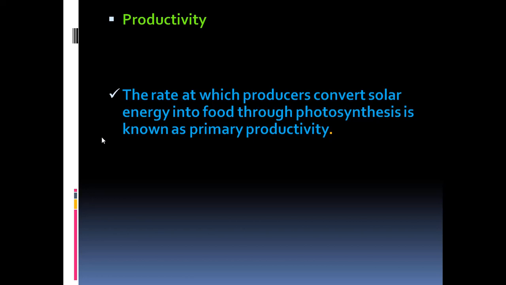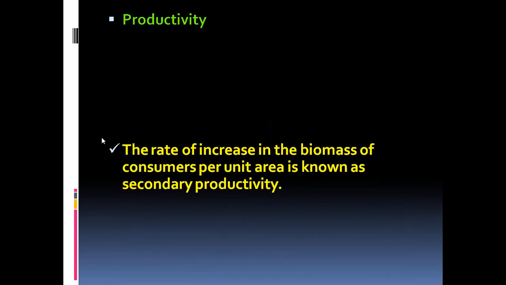Then, what is primary productivity? Let us take up. The rate at which producers convert solar energy into food through photosynthesis is known as primary productivity. So, let us take up now what is the secondary productivity. Now we have seen whatever organic matter is produced by photosynthesis in the plants is the primary productivity of the plants.